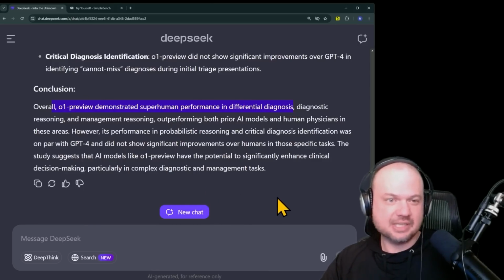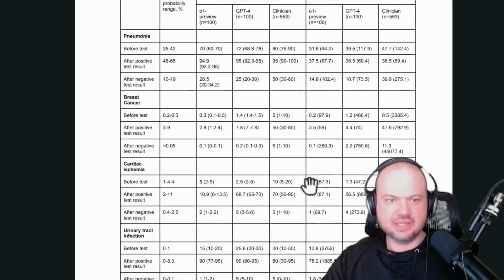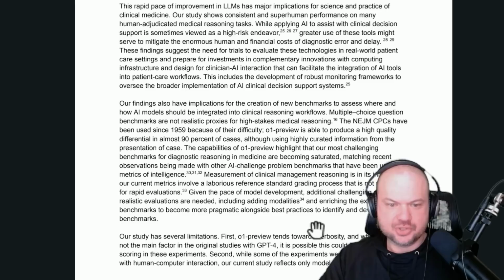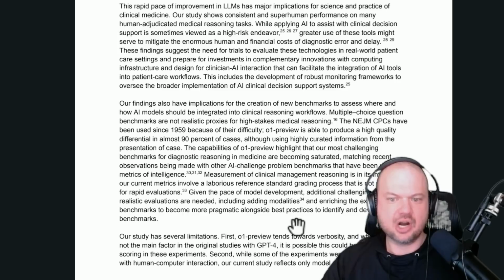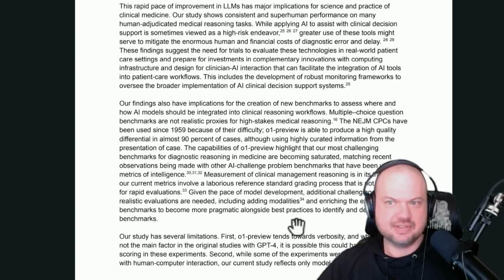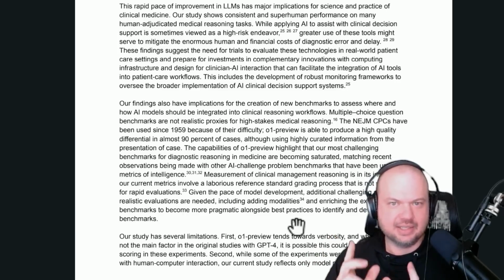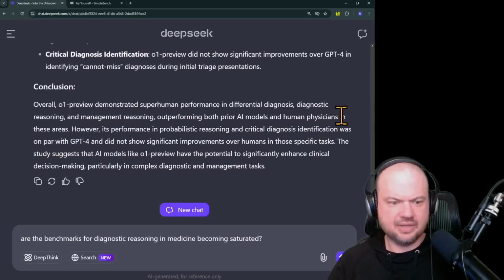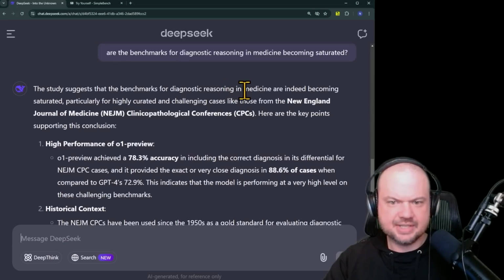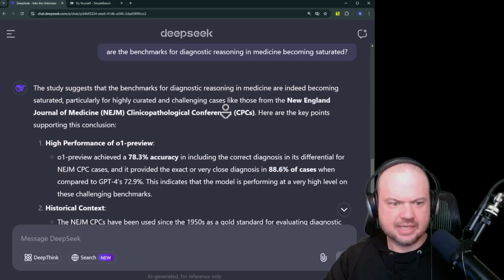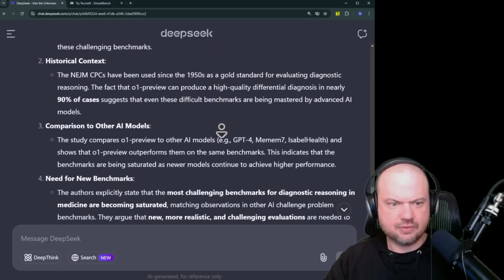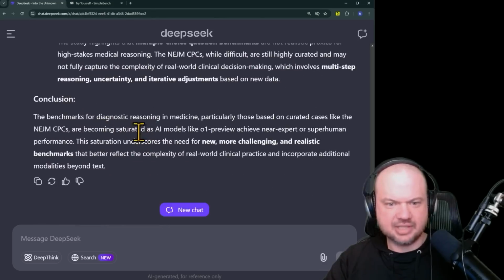Okay, so that's pretty simple, but let's see if we can find something a little bit more complicated. Here's one line saying that the O1 Preview highlights that our most challenging benchmarks for diagnostic reasoning in medicine are becoming saturated. So let's see if it's able to find that needle in this haystack. I'm going to ask, are the benchmarks for diagnostic reasoning in medicine becoming saturated? It's saying, yes, indeed, they are becoming saturated, and lists some reasons for that. They're becoming saturated as AI models like the O1 Preview achieve near expert or superhuman performance.